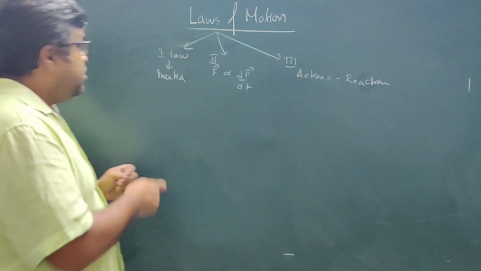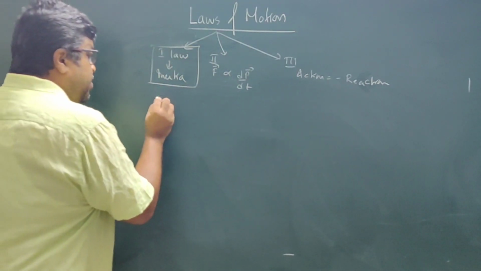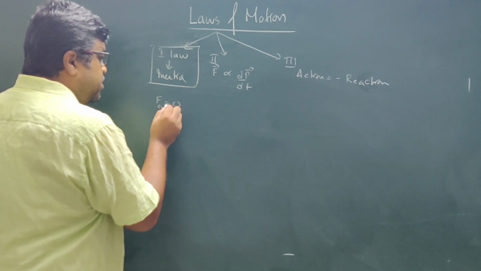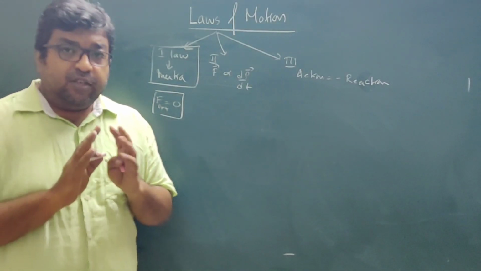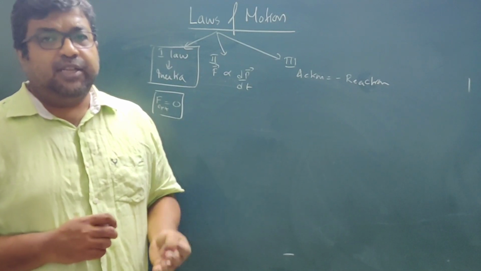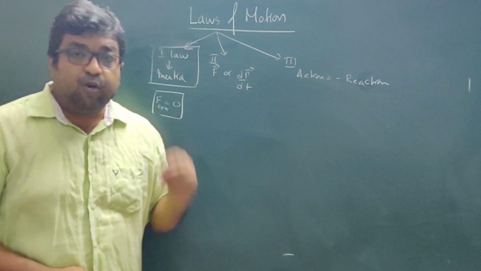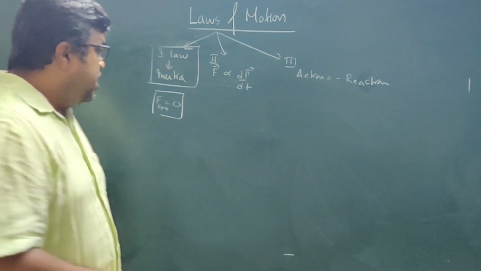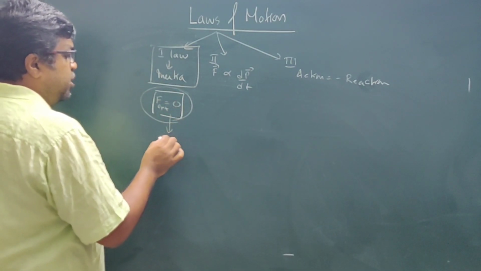Now the first law, that is the law of inertia. If the external force F external is zero, then the state of the body is not going to change. That is, if the body is in a state of rest, it will continue in the state of rest. If the body is in a state of motion, it will continue in the state of motion. Now F external equal to 0 implies the body is in equilibrium.